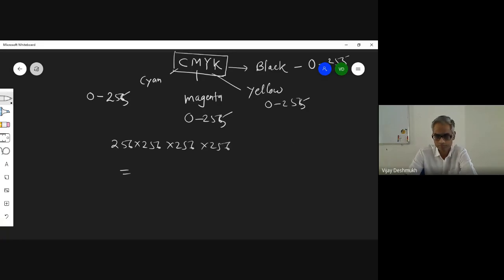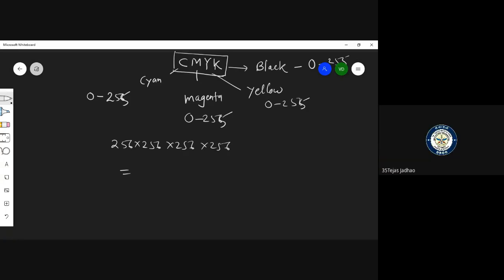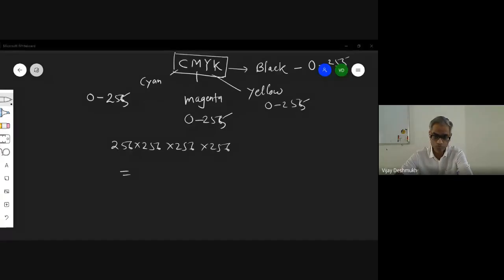How much is that? Calculate it. It is 4,000 million, so billion. Yes, it is 4,000 million.